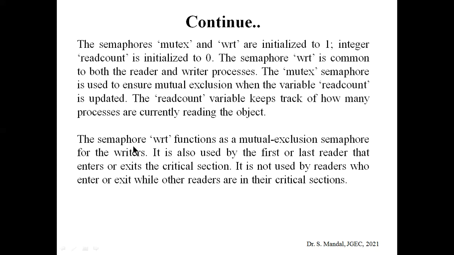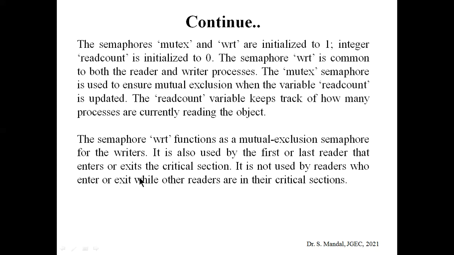You can see that here it is mentioned that the wrt semaphore is used as the mutual exclusion semaphore for the writers, and it should be remembered that this wrt semaphore is used by the first reader and last reader, and in between them no other reader needs it. Why the first and last reader?